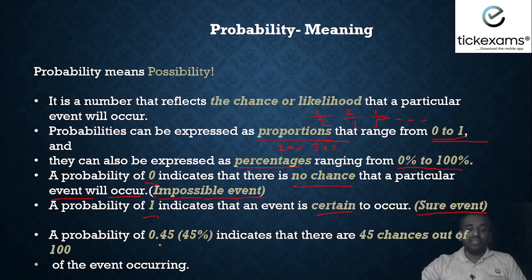Let us try to understand when it is given as decimal points. Suppose the answer of a probability is 0.45. 0.45 means 45%. That is 45 chances out of 100, because 45 divided by 100 is 0.45, and we know 45 upon 100 means 45%. So that means there are 45 chances of that particular event happening out of the 100 possible outcomes.